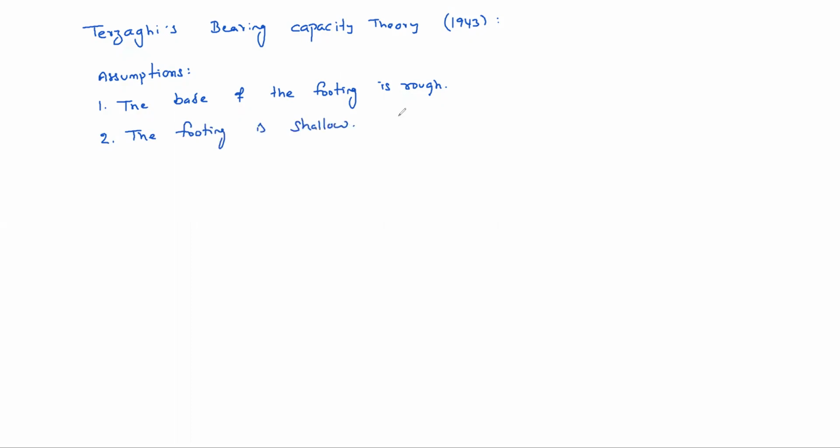Shallow means how much shallow? According to him, the depth of foundation must always be less than or equal to B. Then only this theory is valid. Otherwise, you will get too much conservativeness. So the third assumption is about the shear strength of the soil.